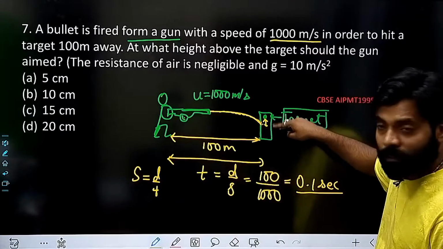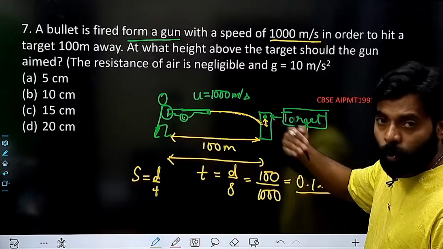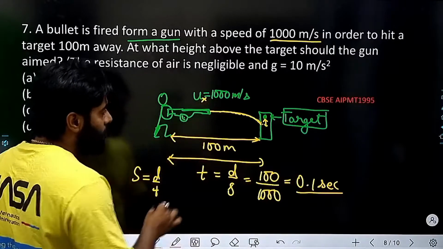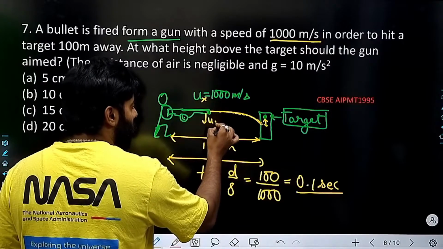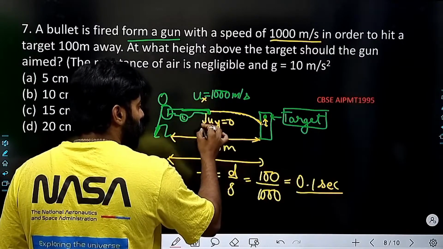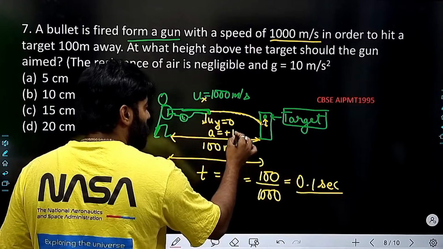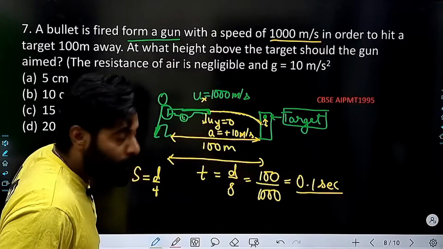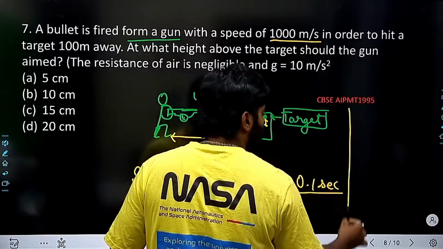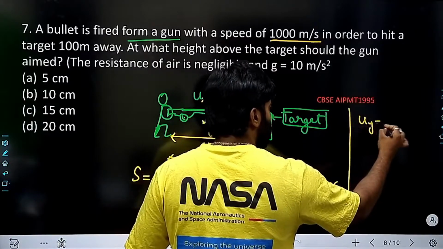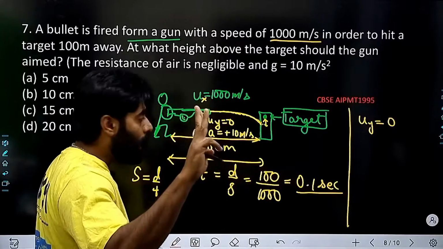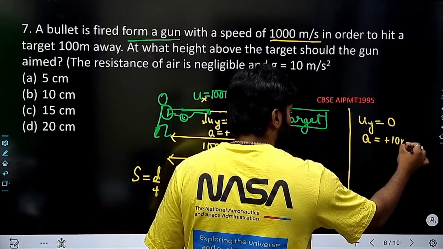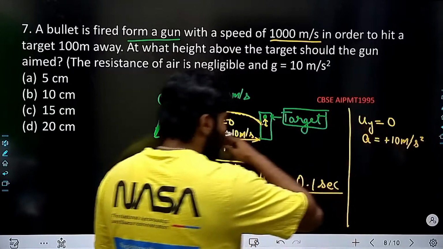So this is the distance which I need to travel, which I need to solve. I know that this velocity must be in the x direction, and initially the y direction velocity will be 0. Acceleration here is plus 10, right? And the kinematics data I am writing here. uy is 0, right? Three data I need to find out. u is 0, acceleration is plus 10 meter per second square, right?